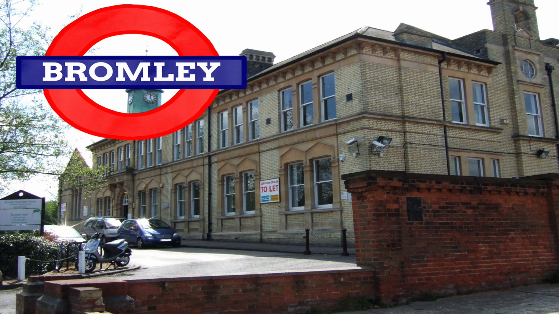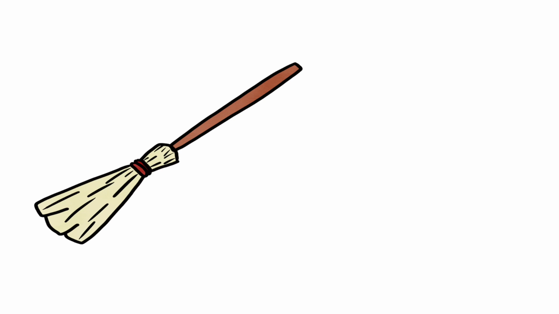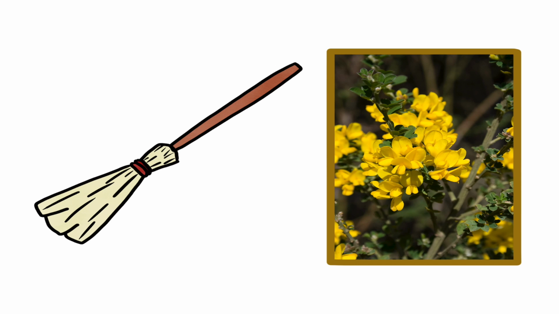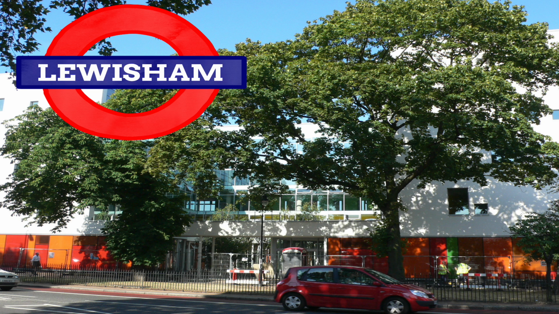Next to Croydon is Bromley, which is the largest borough in all of Greater London. Bromley's name is actually related to brooms, though not the kind witches and wizards will ride, but the shrub called broom. The name means the open field where the broom bushes grow. Lewisham too has a floral etymology.